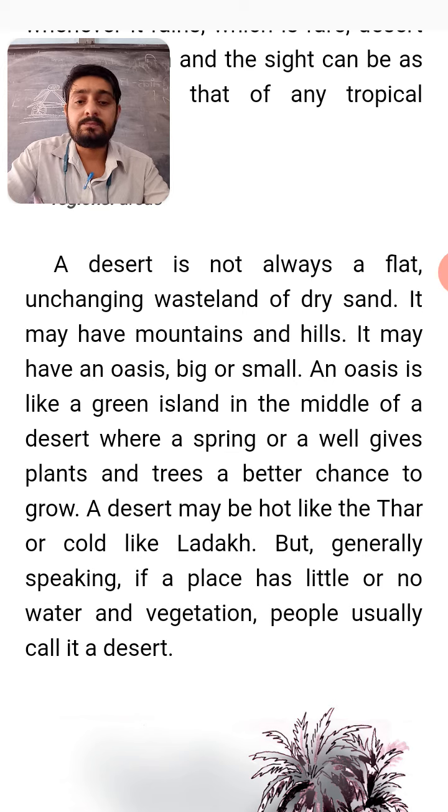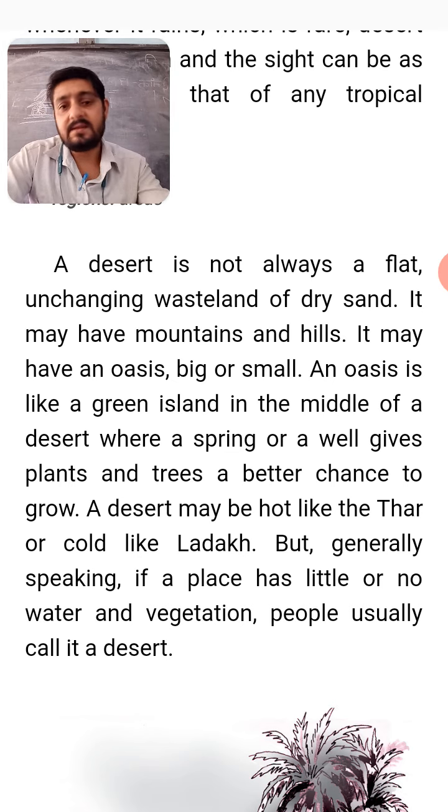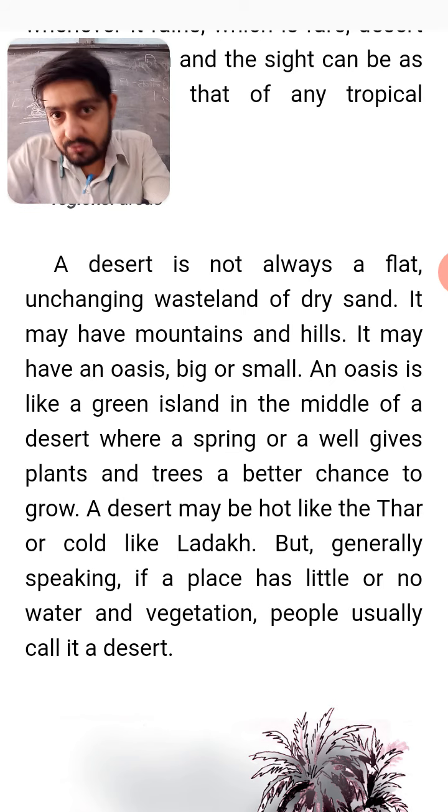So generally, if a place has little or no water and vegetation, then people usually call it a desert. Got it? Clear?